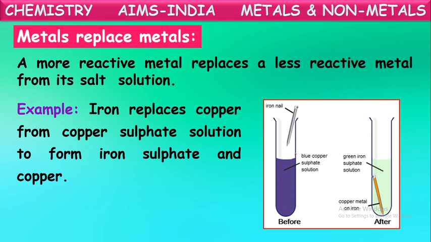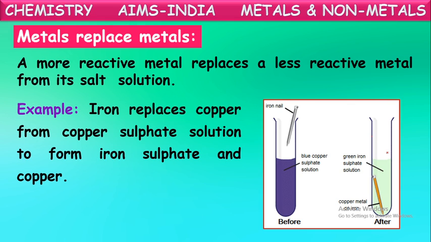See here, suppose copper sulfate solution is taken in a test tube. We know copper sulfate is a blue colored salt. When it dissolves in water, it forms a blue color solution. If you dip an iron nail into this, the iron reacts with copper sulfate and displaces copper from it. It forms iron sulfate and the copper will be omitted out. This copper that came out will deposit on the iron nail kept in the test tube.